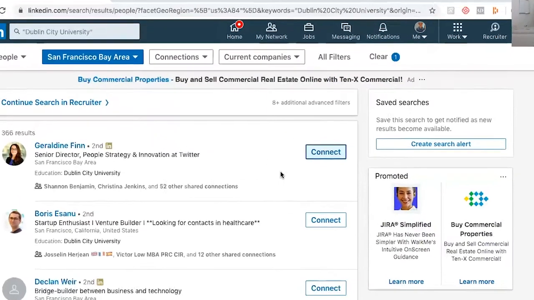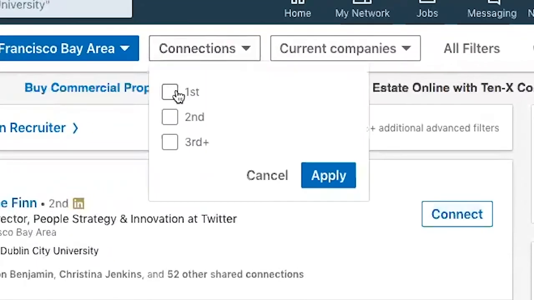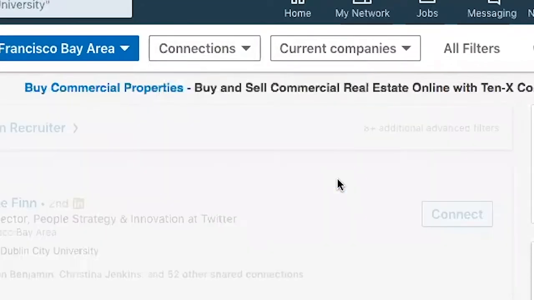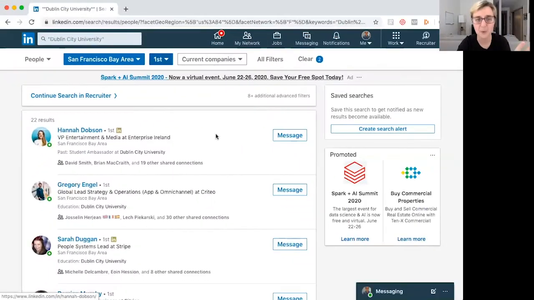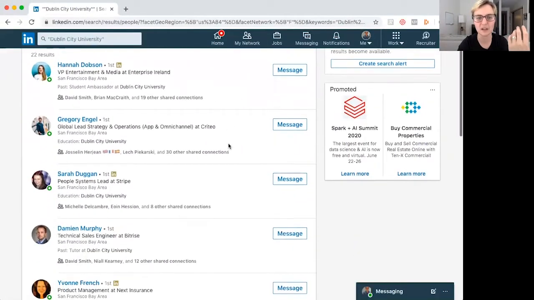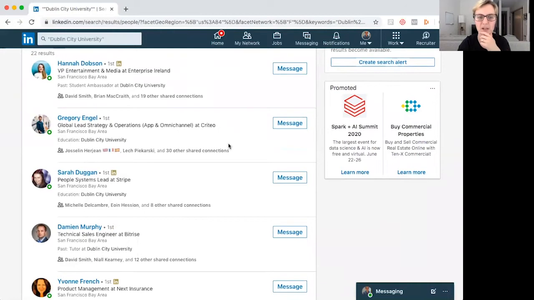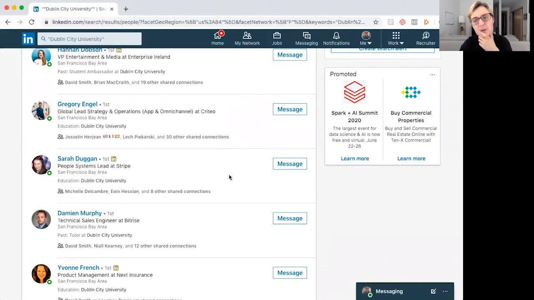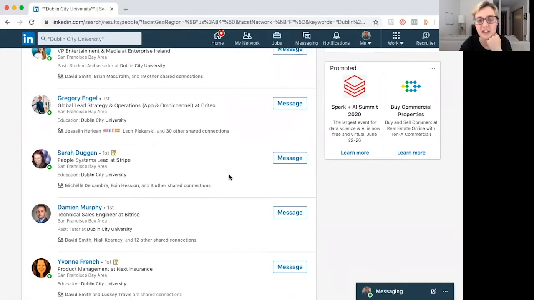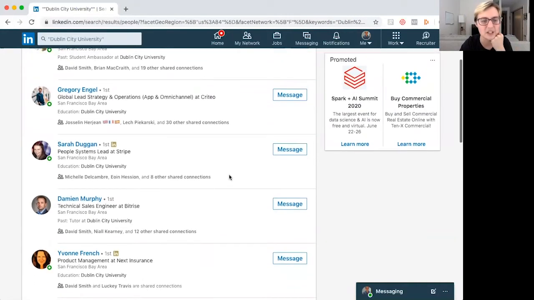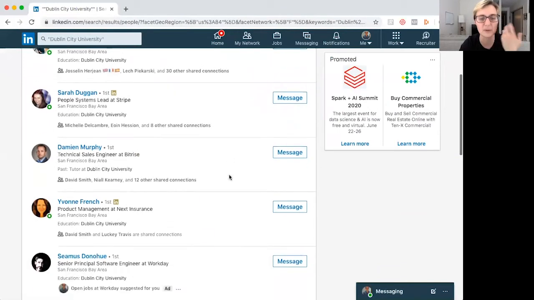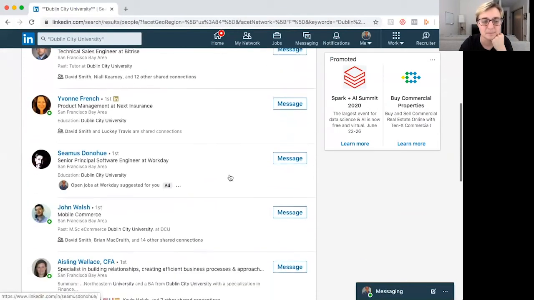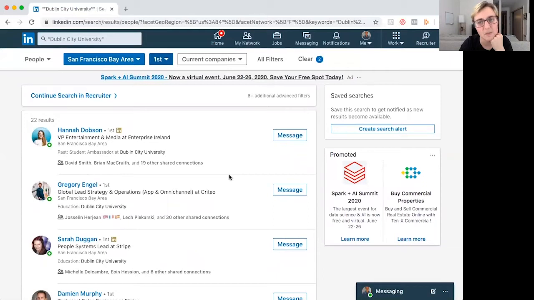So say, for example, I actually want to see who I am already connected with that maybe I forgot. There's 22 people here. So like, okay, well, actually Criteo, they were a competing company, or Stripe. I really like Stripe. I want to talk to Sarah. And I'm now thinking about Stripe and we're connected. And I can't believe I completely forgot about her. Let me reach out and see where maybe we can reconnect and get to know each other again. And hopefully she can get me a job in Stripe. So it's a multifaceted approach, right?